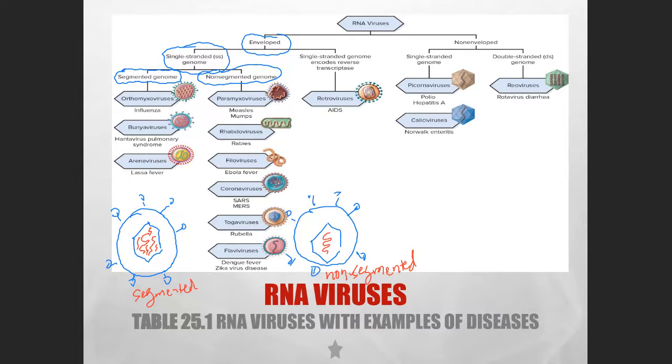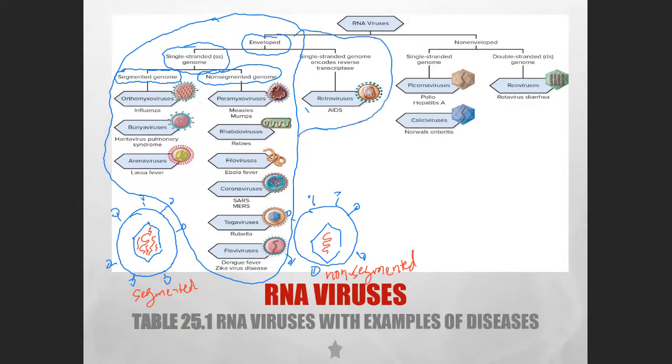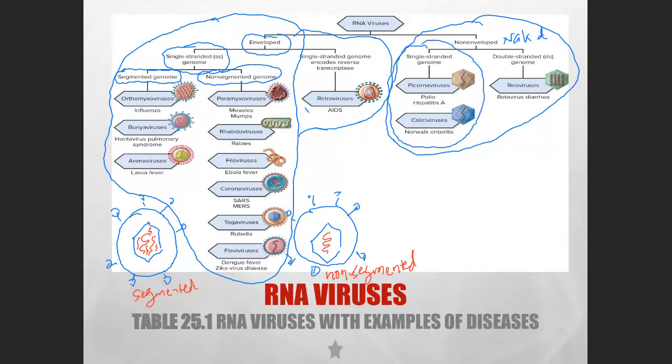Again, the left side over here will be the most common type of RNA viruses that infect humans, which is the one that has an envelope, including HIV over here, the one that has an envelope and carries single-stranded RNA. The other one over here will be the one that does not have an envelope. This is the naked viruses. And the most common of these naked viruses will be the one that carries single-stranded RNA, ssRNA.